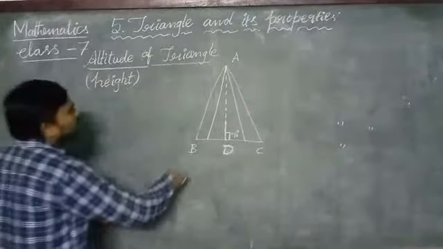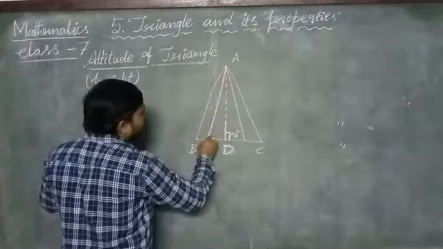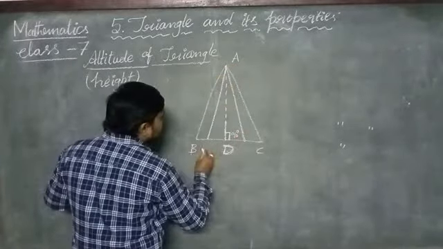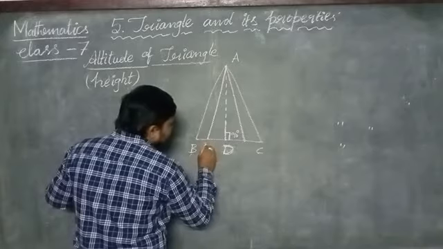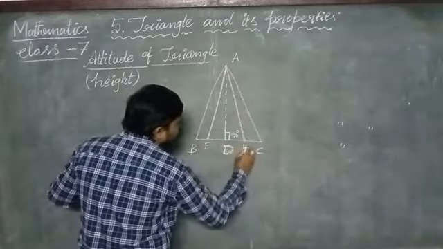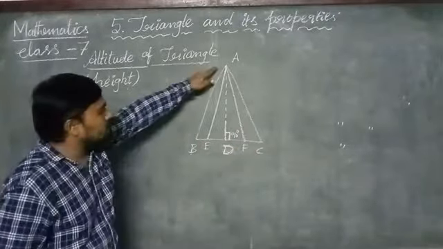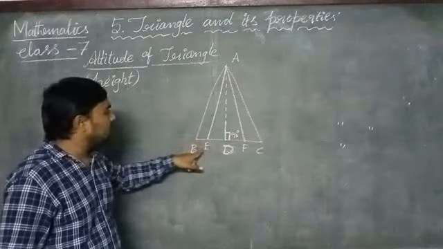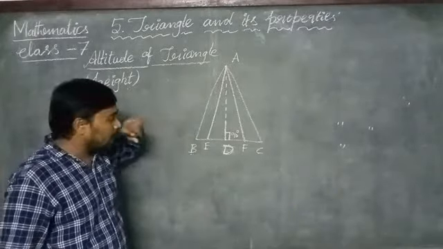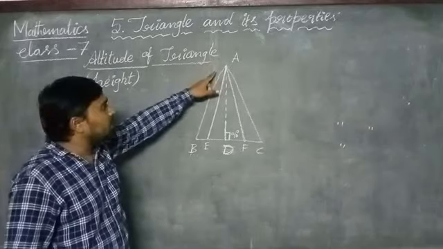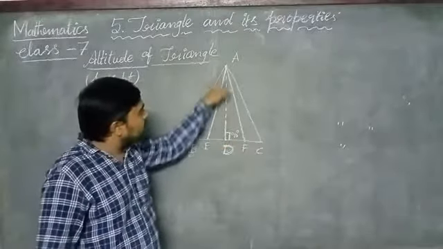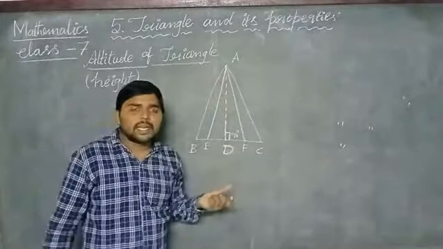Okay, here these two line segments are not representing the height. Let us assume that this is E and this is F. These are not making 90 degrees with the opposite side from vertex A. Similarly, AF is also not making 90 degrees.